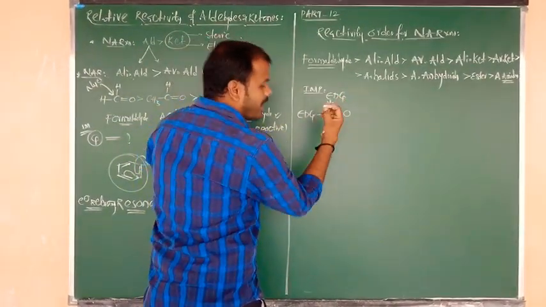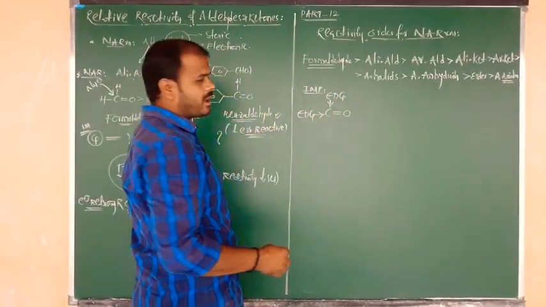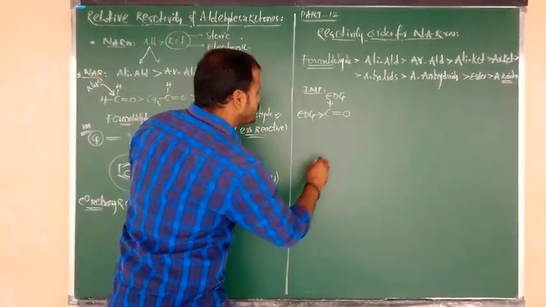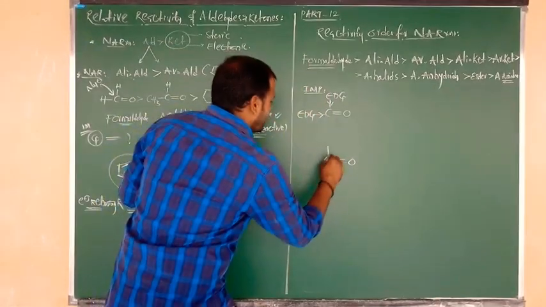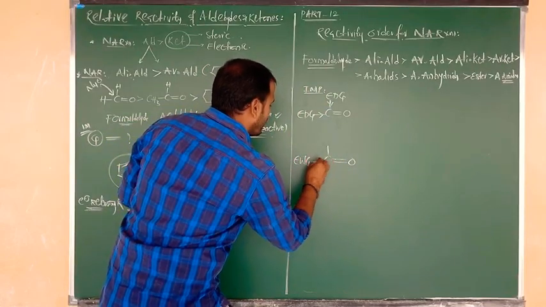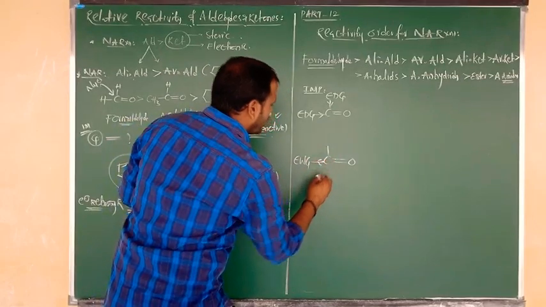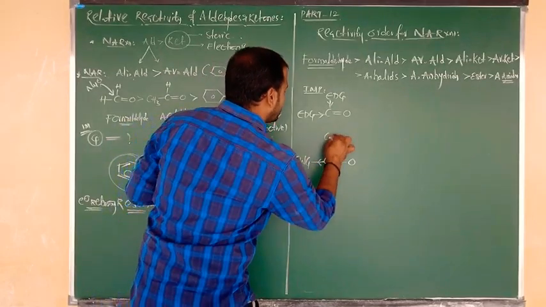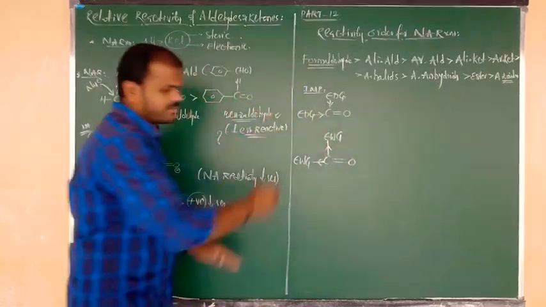Electrons are donated to the carbonyl carbon. Again, it is also an electron donating group towards the carbonyl carbon. Next, the second case: I am going to consider the same carbonyl group again, connected by two bonds. One side is connected to an electron withdrawing group, and I am writing the reverse symbol here. The other side is also connected to another electron withdrawing group, and here also I am writing the same reverse symbol.